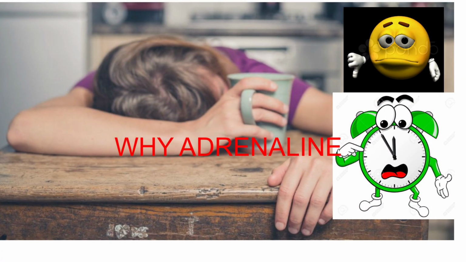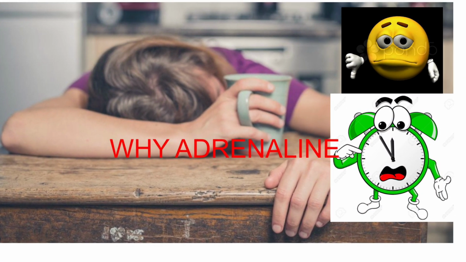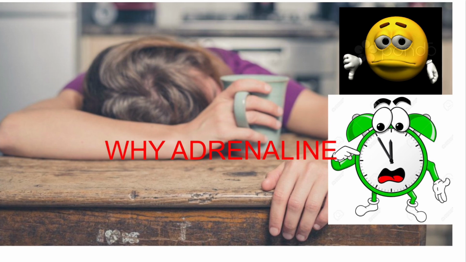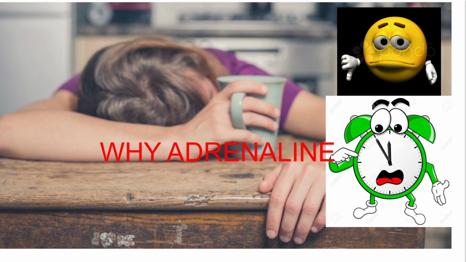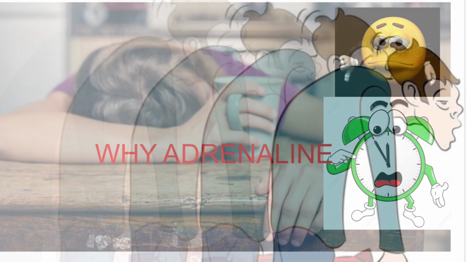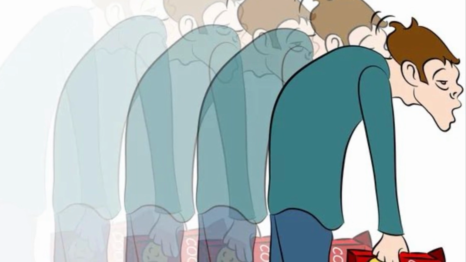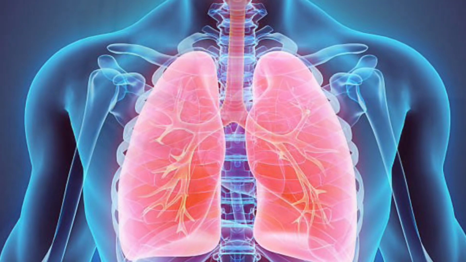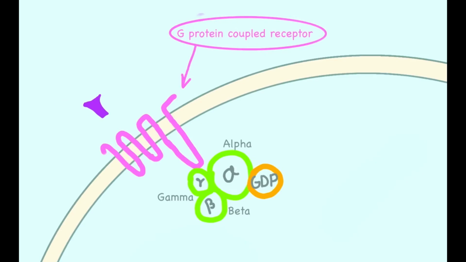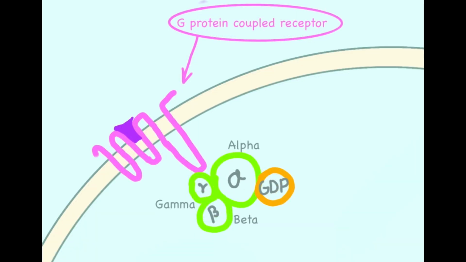However, adrenaline also has its disadvantages. Although the fight or flight response can be activated rapidly, this is not a sustainable response. The longer adrenaline binds to adrenergic receptors, the more likely the organism is to feel fatigued, experience anxiety, and have trouble breathing. Now that you know the general information about adrenaline, we will discuss a more detailed explanation of the signaling pathway. First, adrenaline binds to the adrenergic receptor, which activates the alpha enzyme of the receptor's G-protein.